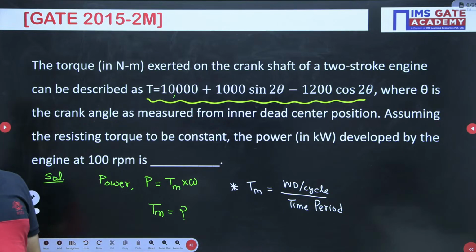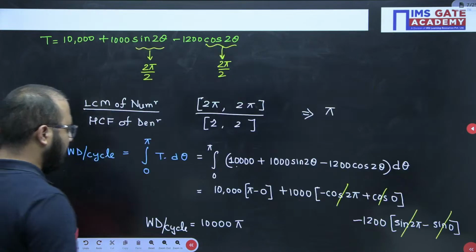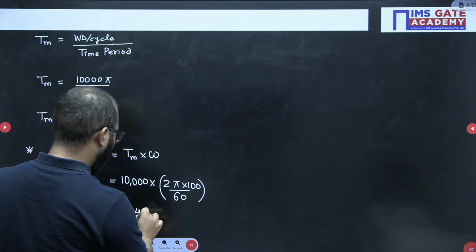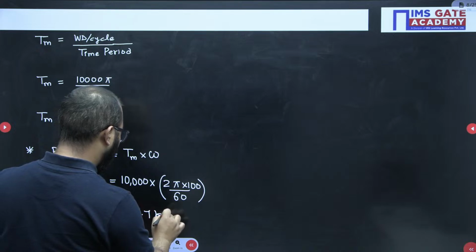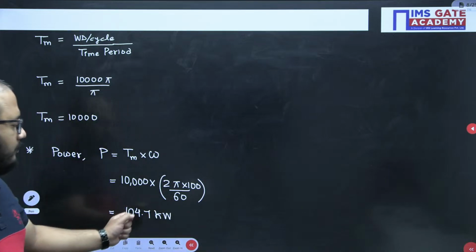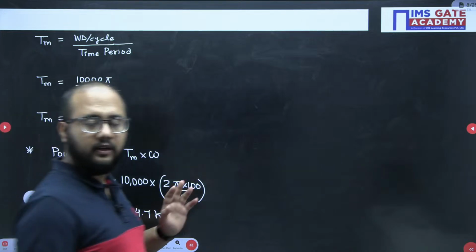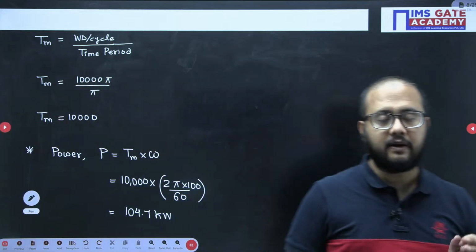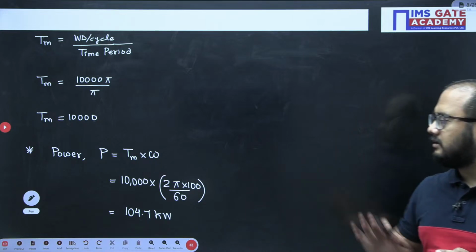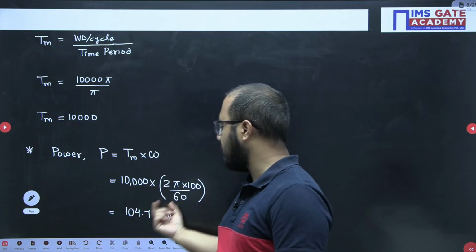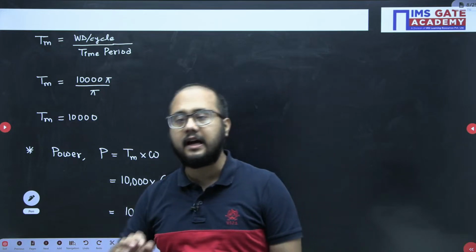So approximately 104.7 kilowatt. This is the power we have solved here. This is the power we are getting after solving this power calculation part. After solving this basic calculation, we got 104.7 kilowatt as the answer.